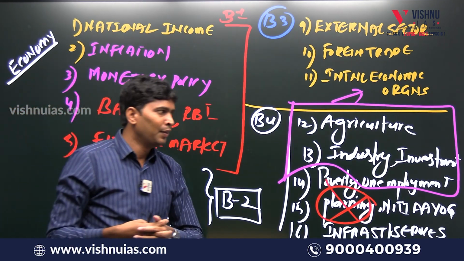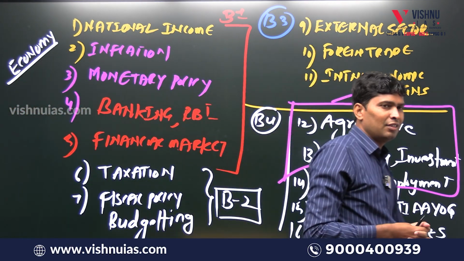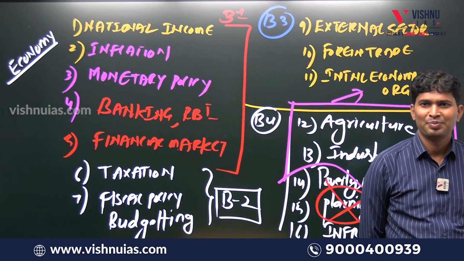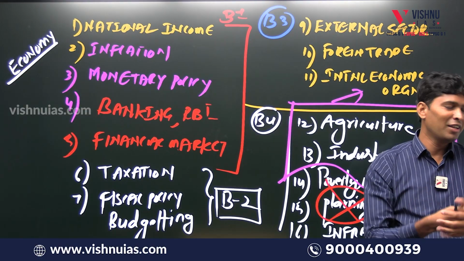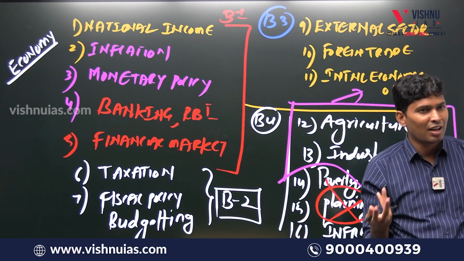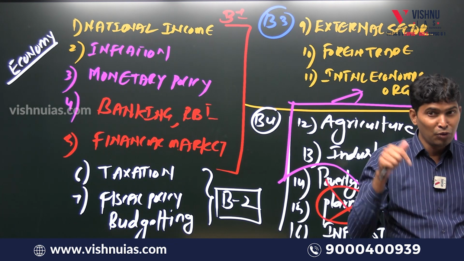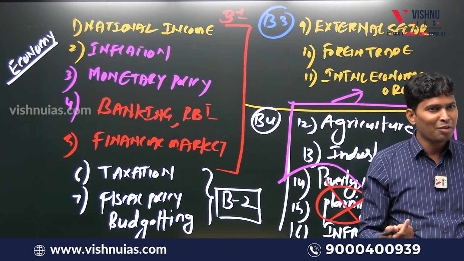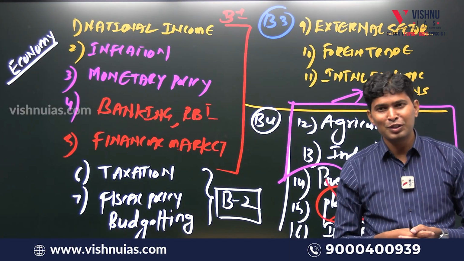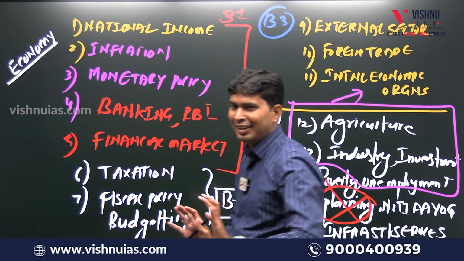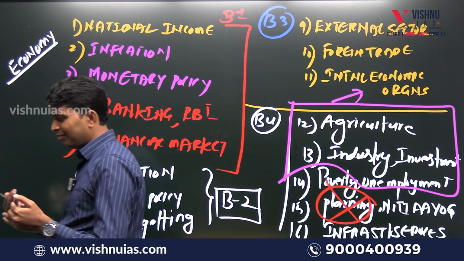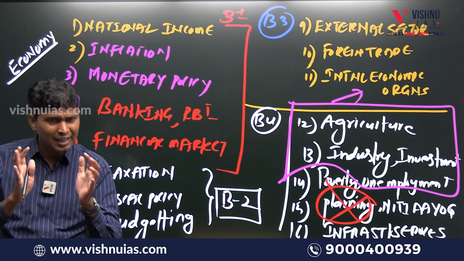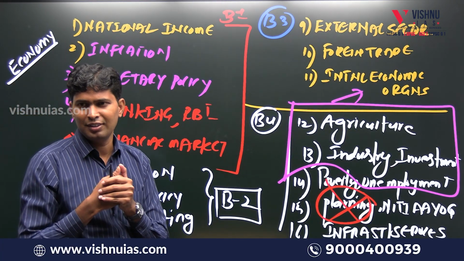Take, for example, fiscal deficit. If you simply memorize total expenditure minus total receipts excluding borrowings, that's a formula. Why formula, sir? Because they're not explaining how the concept came. But if you know why borrowing is not included, that is not a formula, that is a concept. So I would say formula is not there. But unfortunately, some of the teachers are telling them as a formula. It is not a formula, it is just a concept. We need to understand the concept correctly.